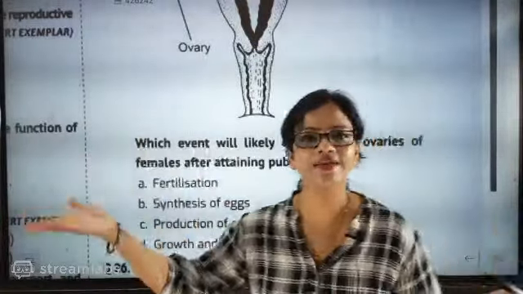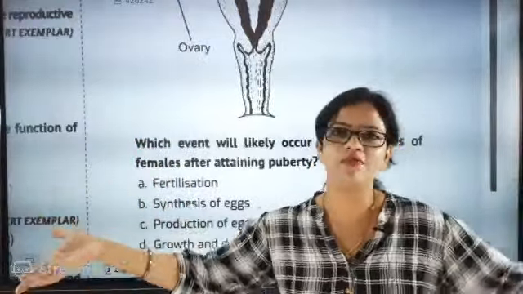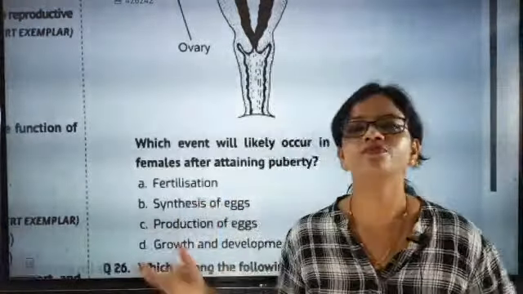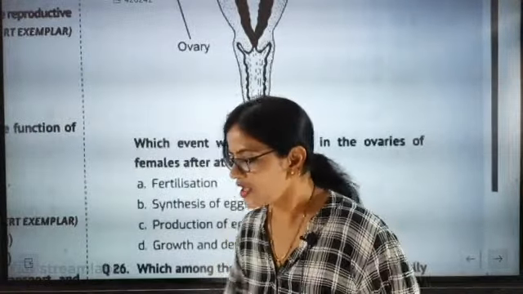And I told you that alternately one egg will be released, alternating like January, February, March, April, May, June. Very few women will be there for whom both eggs will be fertilized simultaneously. Any doubt?